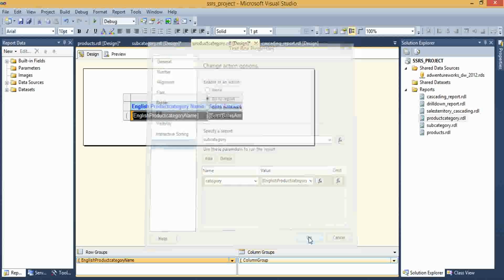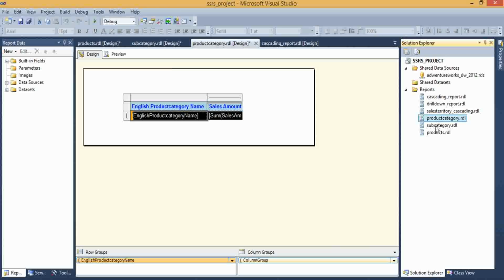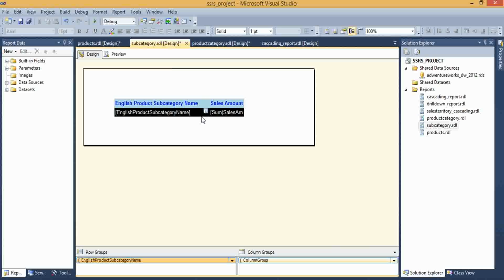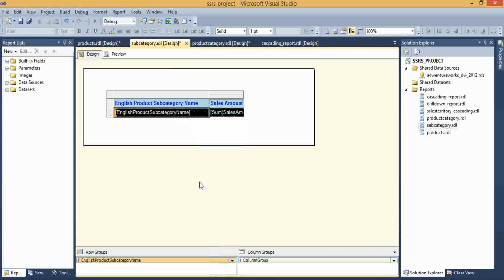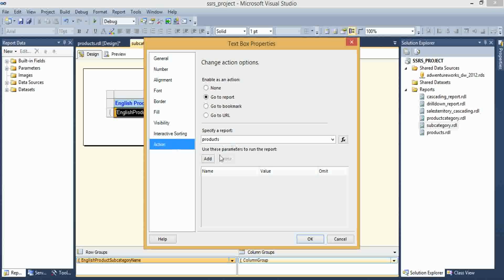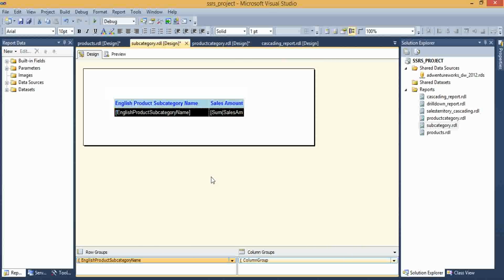Click on OK. Now I am going to subcategory table, right click, go to text box properties, go to action, add. Now I am adding subcategory and value field is English product subcategory. Click on OK.